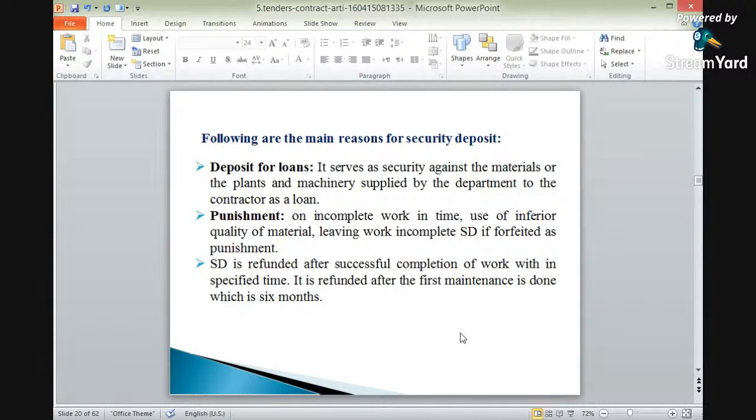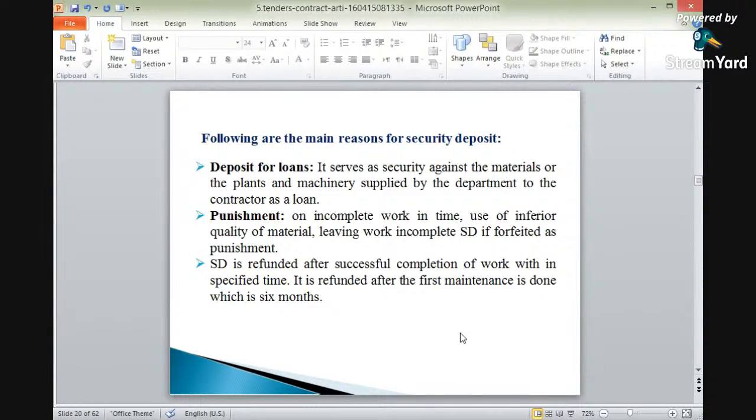Okay? So SD is refundable after successful completion of work within the specified time. It is refunded after the first maintenance is done, which is 6 months. After first maintenance, we can refund the security deposit. Okay? After 6 months we can actually examine the construction work,